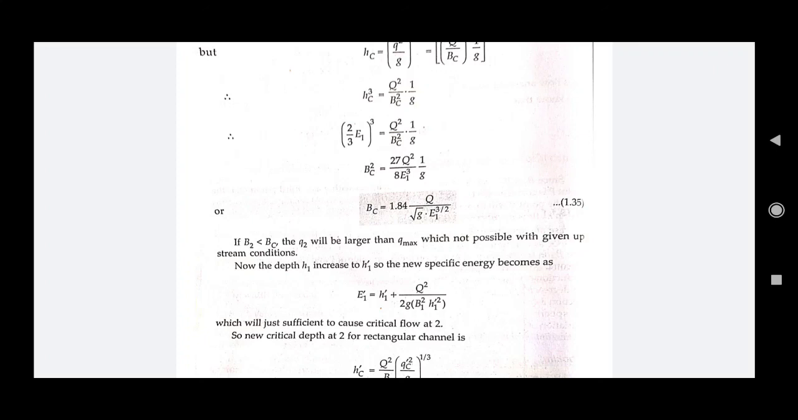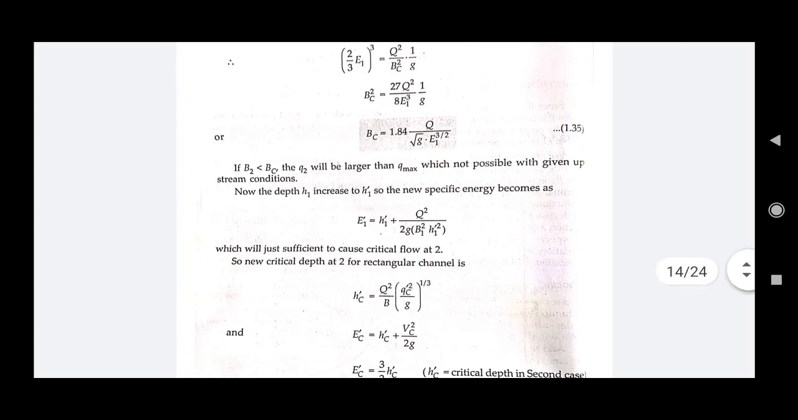Now the depth H1 increases to H1 dash, so the new specific energy becomes E1 dash, which is equal to H1 dash plus Q square upon 2g B1 square H1 dash whole square, right? Which will be just sufficient to cause critical flow at point 2. That is, this H1 and H2 now correspond to the critical depth. Okay, so now we will have the critical depth for this channel section as HC dash, right?